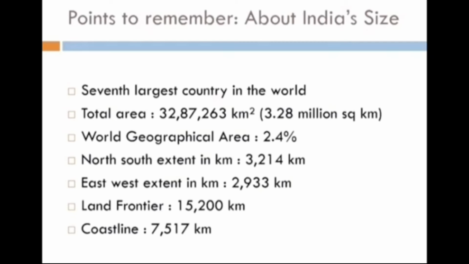India's size: it is the 7th largest country in the world. Its total area is 3.28 million square kilometers. India's total area accounts for about 2.4% of the total geographical area of the world. India's extent: the north-south extent is 3,214 kilometers, and the east-west extension is 2,993 kilometers. Land frontier is 15,200 kilometers and the coastline boundary is 7,516.6 kilometers.